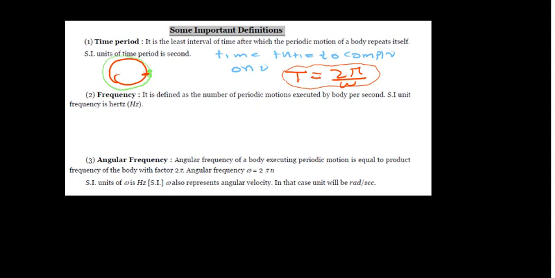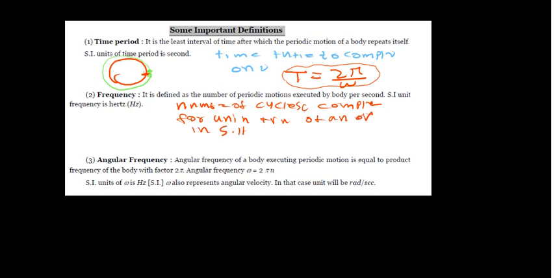You may write the number of simple harmonic cycles completed per unit time of an object in SHM.